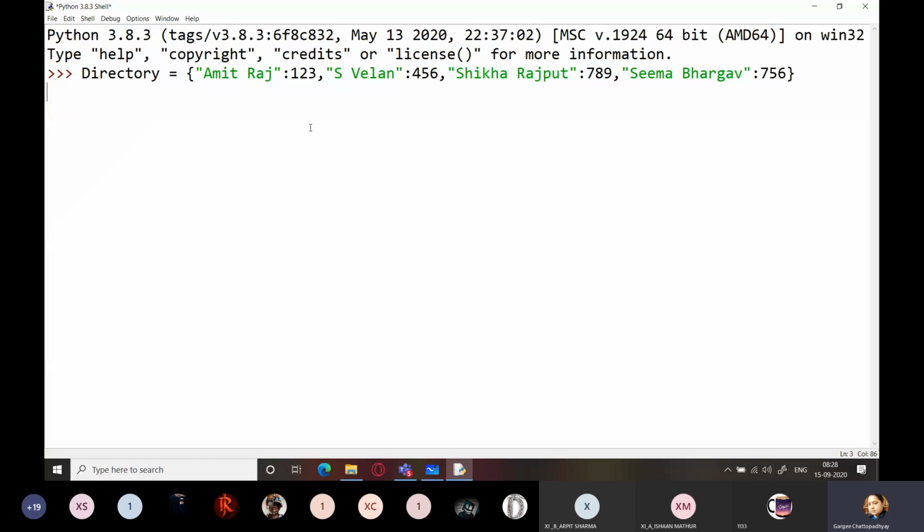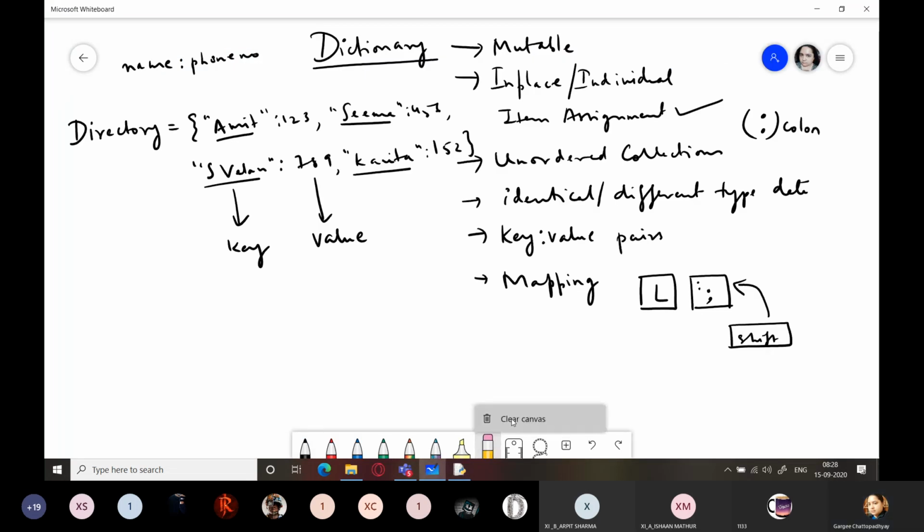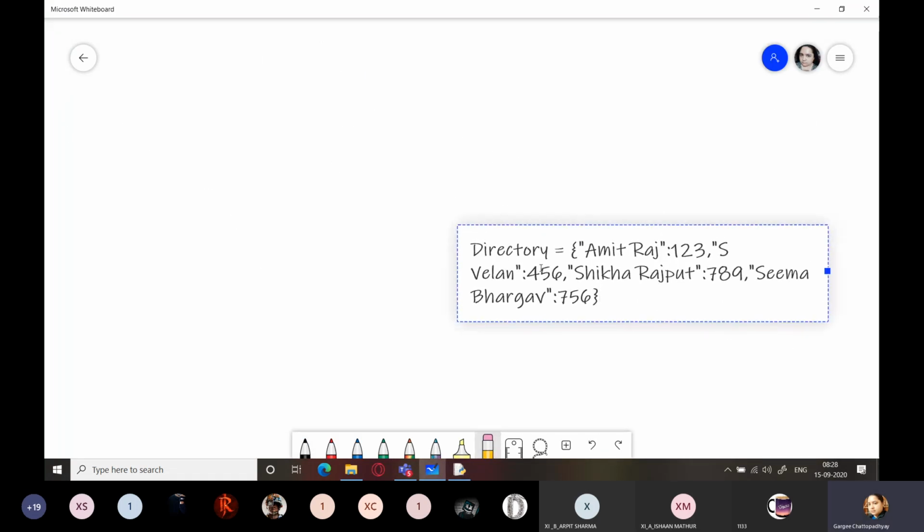So I have just created a telephone directory consisting of 4 people and their phone numbers. And you can see that each of these values is separated by a colon. So I'm going to bring it here and paste it.